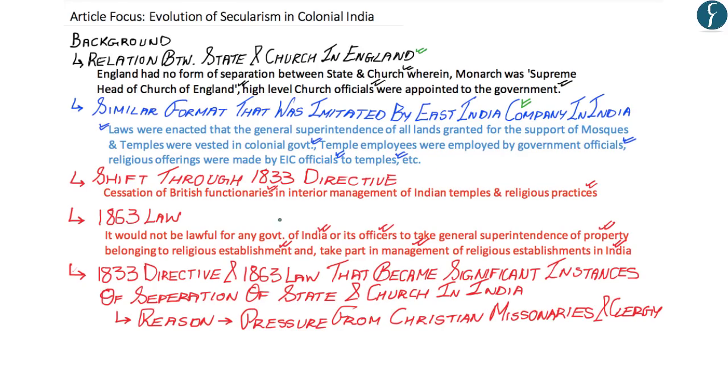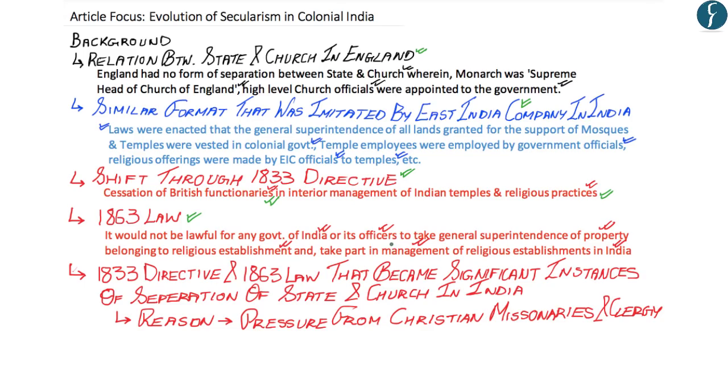However, a shift in this policy first came through the 1833 directive, wherein the colonial government ordered that there should be a stoppage of British functionaries in the interior management of Indian temples and religious practices. And this policy of separation of state and church in India was further augmented by the 1863 law, wherein under this law it would not be lawful for any government of India or its officers to take the general control of property belonging to religious establishment in India.